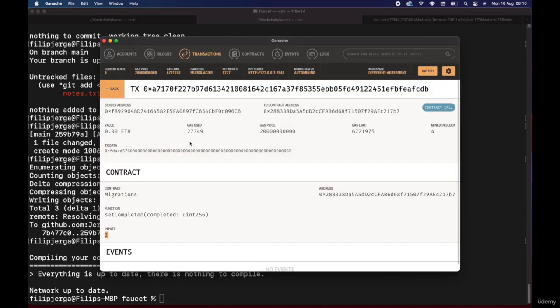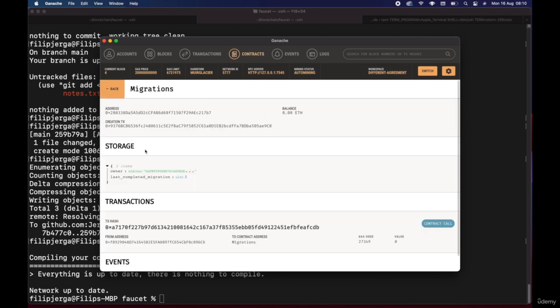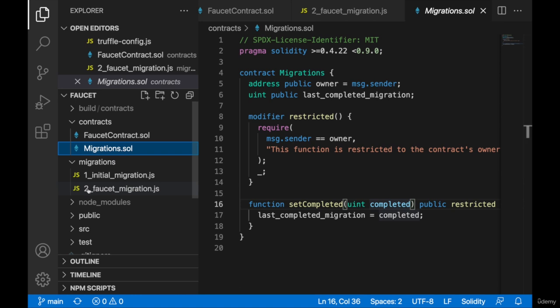You will have this Migrations contract, and whenever you deploy other contracts, the setCompleted function with the number of the migration will be executed and stored in the contract's storage. So we know what the last contract we deployed was, number 2.